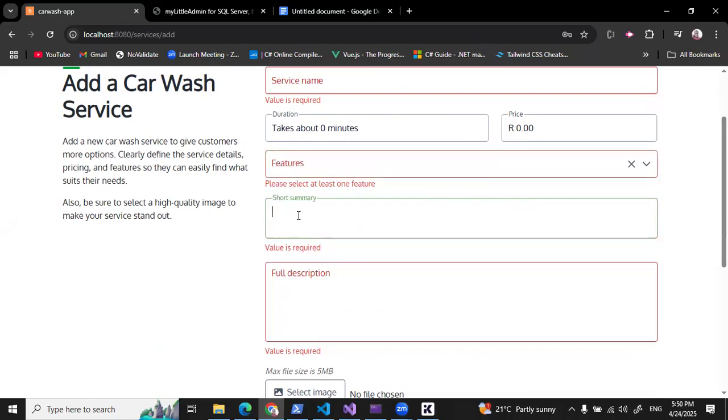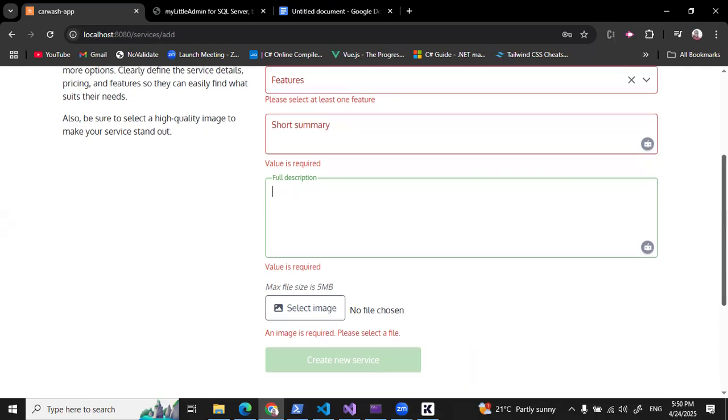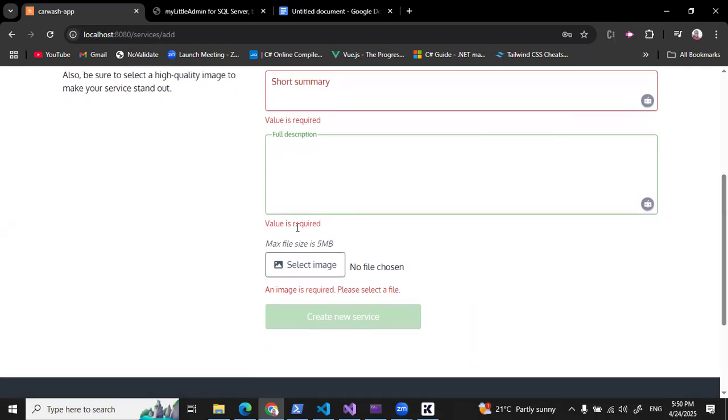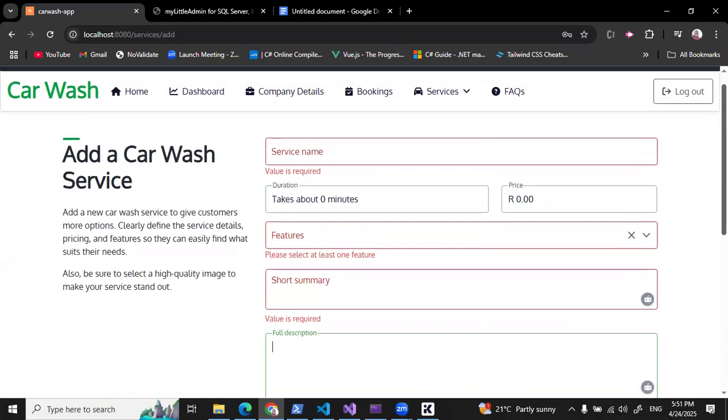And next, you need to enter a short summary of that service. Then you need to enter the full description of that service. And last, you need to select an image for that service. These are the details that are required for you to be able to create a service.